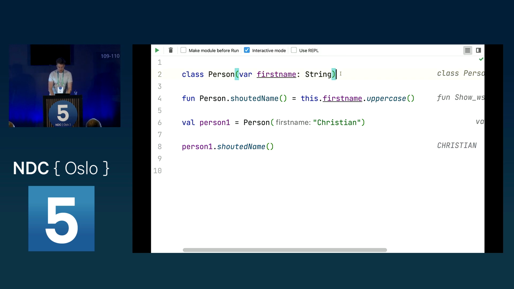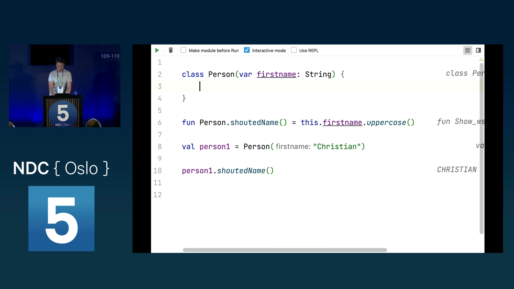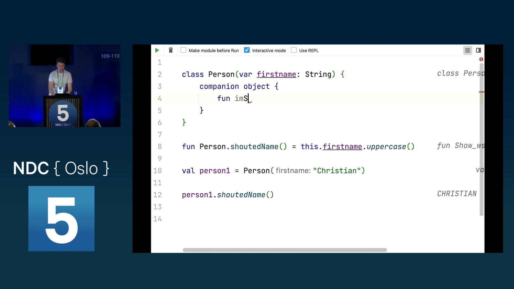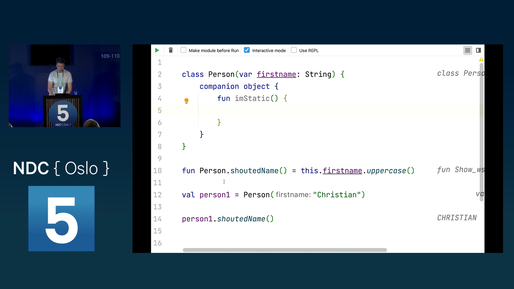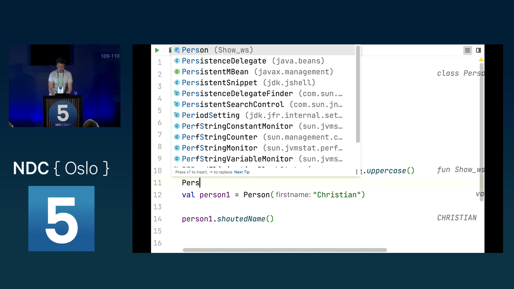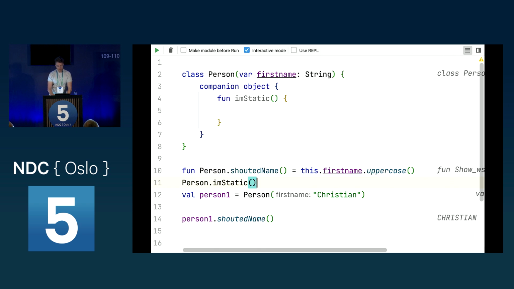Now, let's say we want to create a body for a class. If you'd like to use static functions, you could use a companion object and could then say, well, I have my I'm static here, and you could then call person.I'm static, like with static functions.